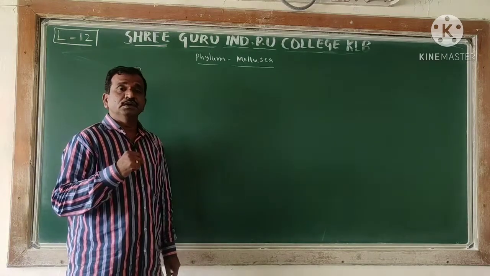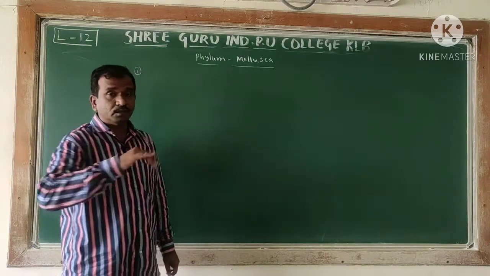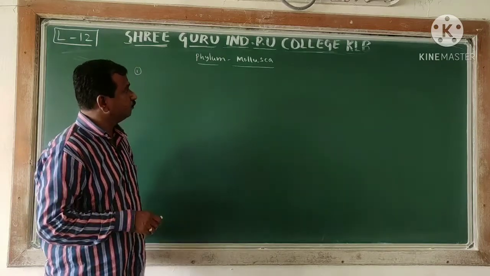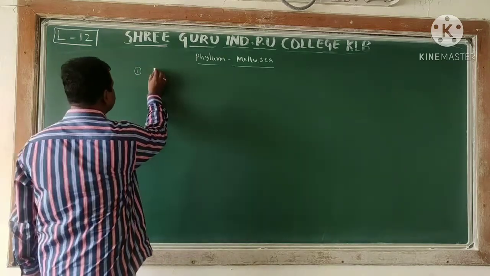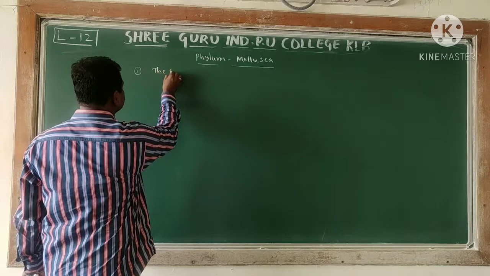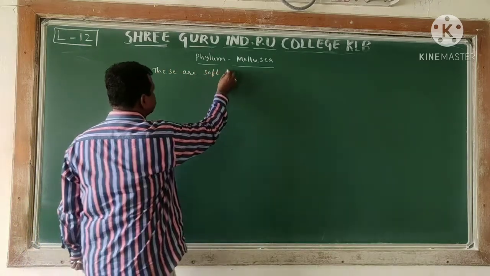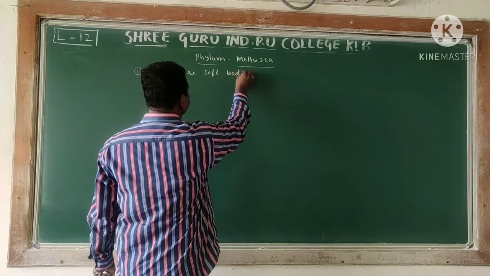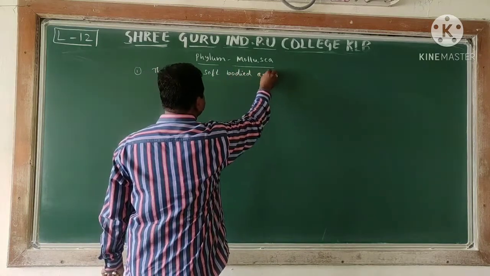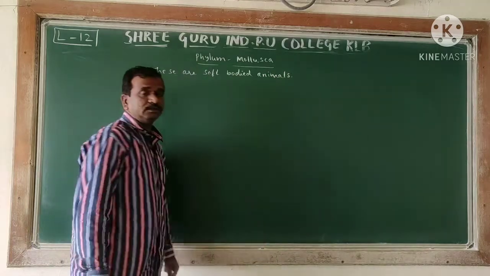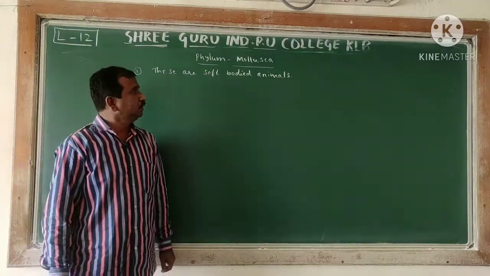Now, whatever we are studying, Mollusca and Echinodermata, only 2 are left in the invertebrates. For the molluscans, the first character is that these are soft-bodied animals. Soft-bodied animals means the animals normally have a soft body.